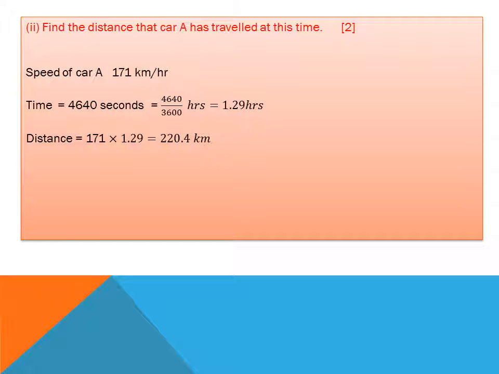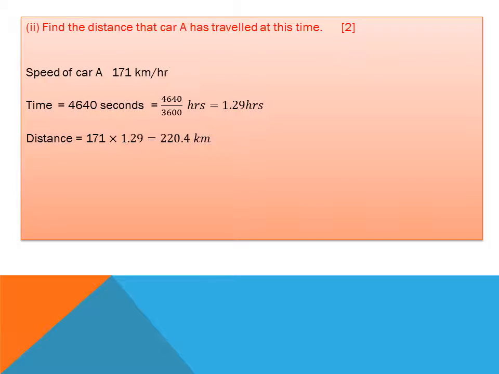In part 2, find the distance that car A has traveled at that time. It means car A takes 77 minutes and 20 seconds. So the total time for this is 77 minutes and 20 seconds. The speed of car A is equal to 171 km per hour, and time is equal to this.